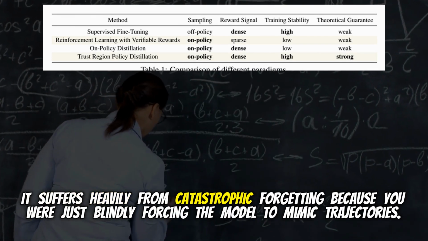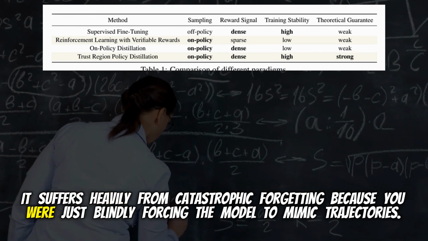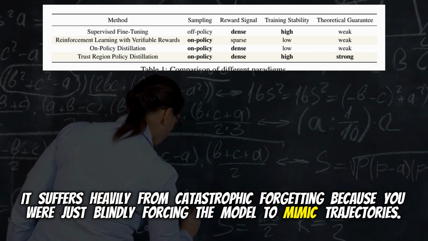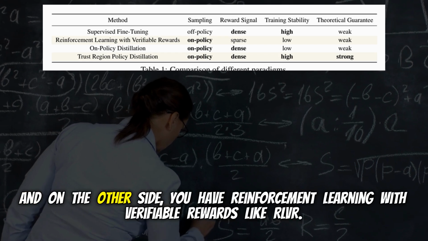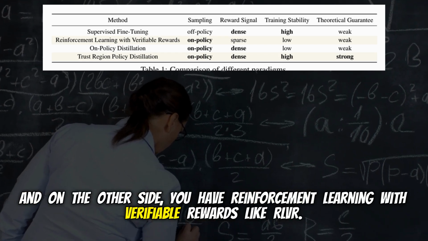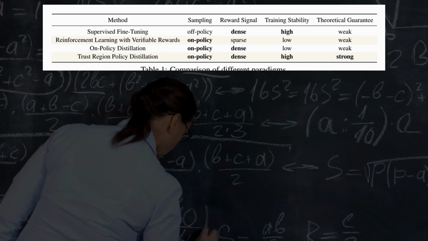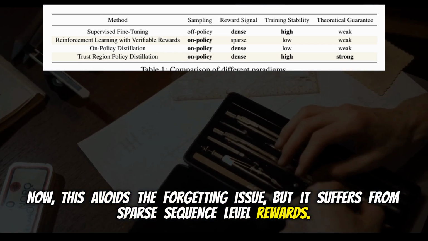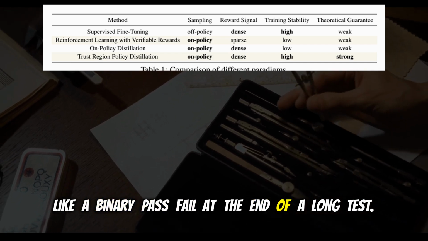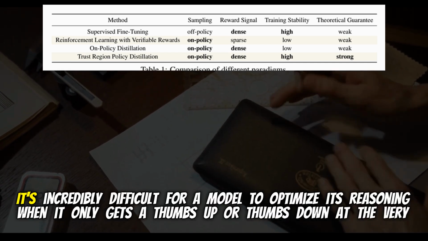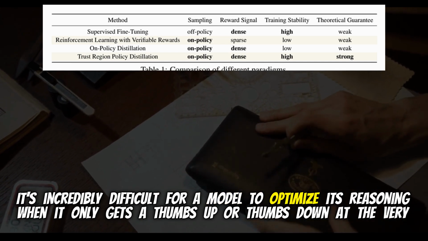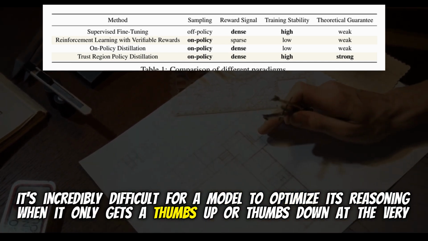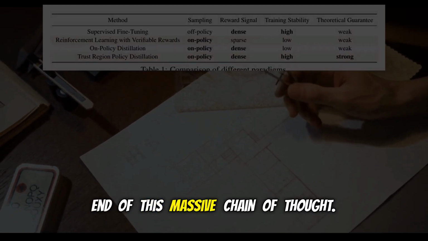It suffers heavily from catastrophic forgetting because you are just blindly forcing the model to mimic trajectories. And on the other side, you have reinforcement learning with verifiable rewards, like RLVR. Now, this avoids the forgetting issue, but it suffers from sparse sequence-level rewards. Like a binary pass-fail at the end of a long test. Right. It's incredibly difficult for a model to optimize its reasoning when it only gets a thumbs up or thumbs down at the very end of this massive chain of thought.